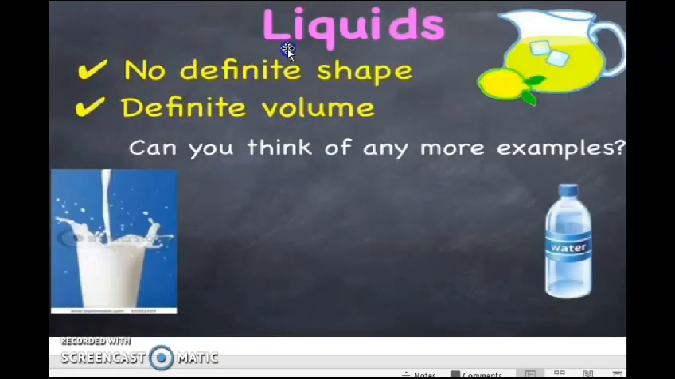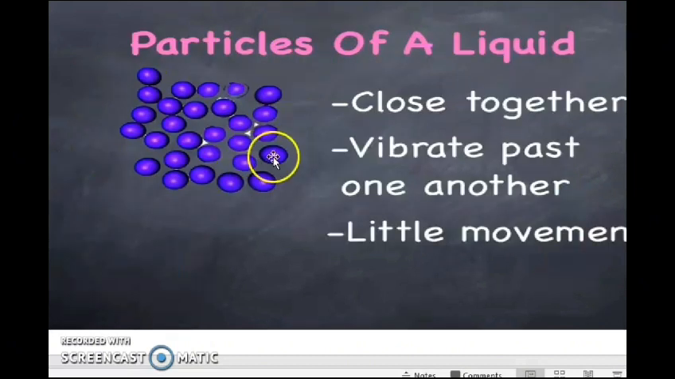The second state of matter is liquid. Liquid has no definite shape. It takes the shape of the container and it has definite volume. Its volume doesn't change. The particles of a liquid are close to each other. They move, but a limited motion. There is a little movement between these particles or these molecules.